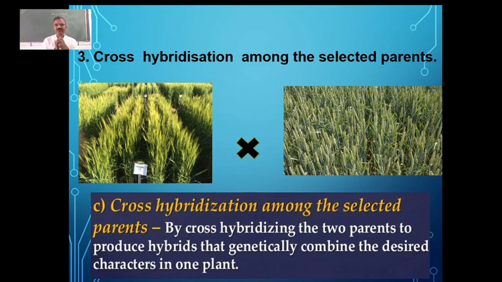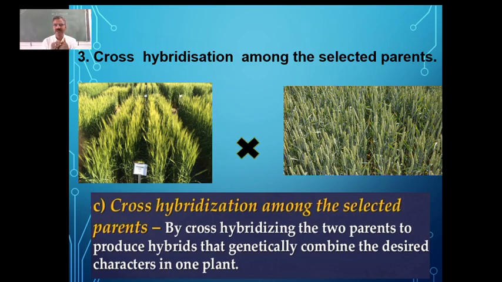It is not that we will get only plants with both combinations, good yield and also resistance to diseases, because some recessive traits may also get exposed. So you will be getting many plants with different combinations. That's why we get the hybrids in this case.